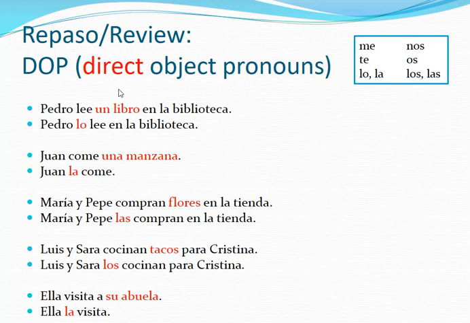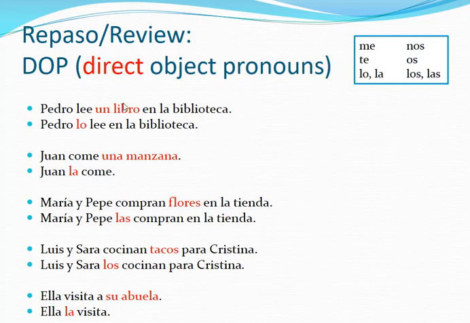Now we have some pronouns that will replace these direct objects. These are the direct object pronouns: me, te, lo, la, nos, os, los, las. So remember that we take the direct object and we can replace it with a pronoun. Pedro lo lee. Pedro reads what?